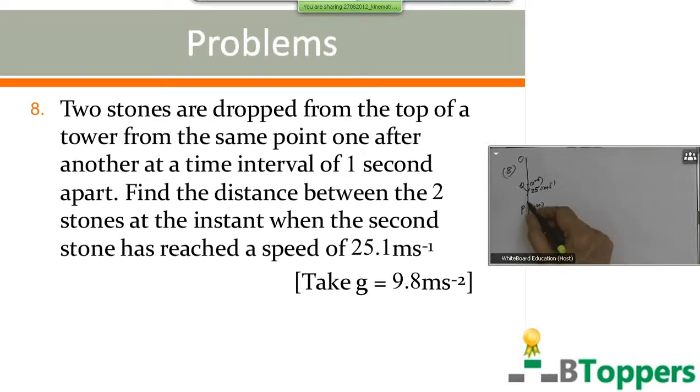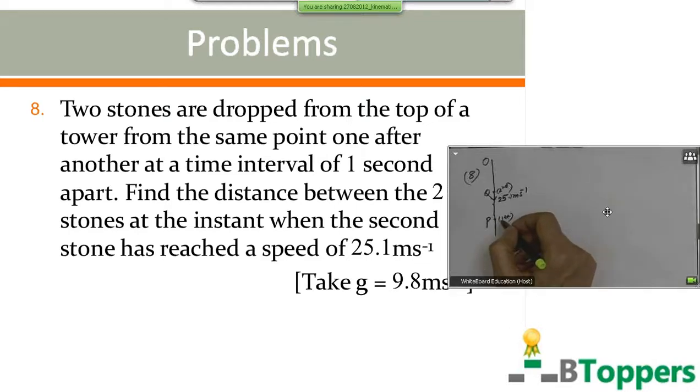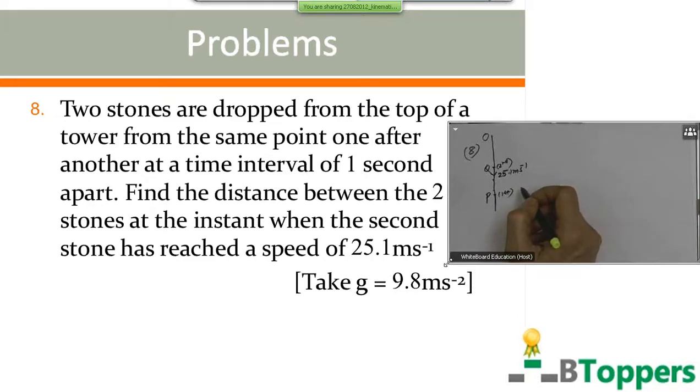Let P be the position of the first stone and Q is the position of the second stone at the instant when the second stone has reached the speed of 25.1 meter per second. You are asked to find the distance between the two stones at this instant.